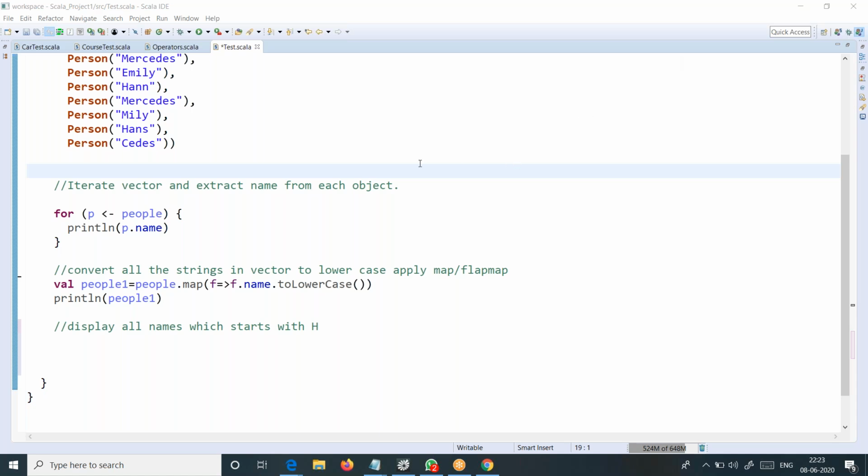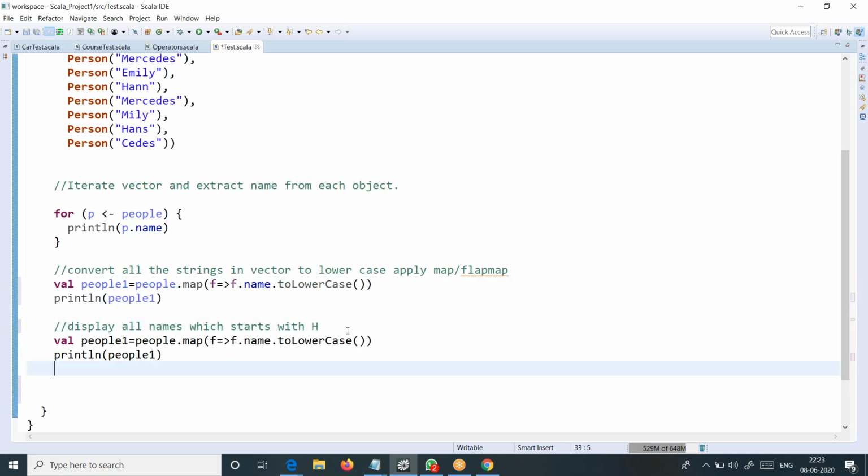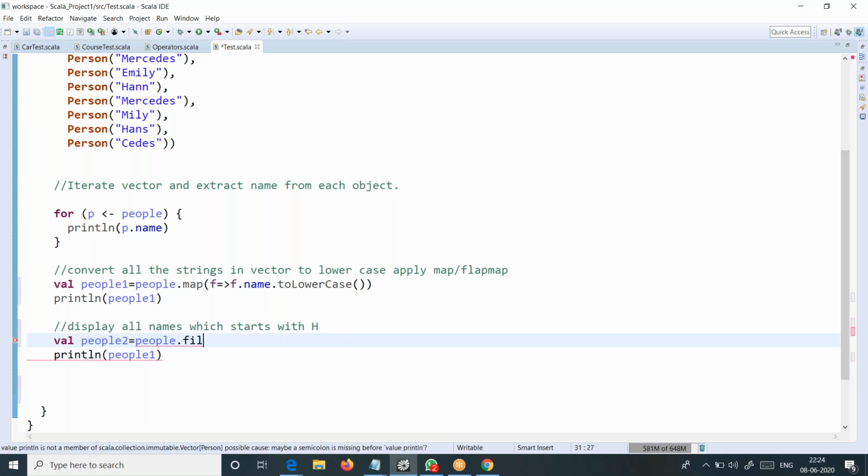A simple scenario, it doesn't take much time, right? What do you have to do? val people2 equal to, you can do it in different ways. You have to apply what, sir? Filter.